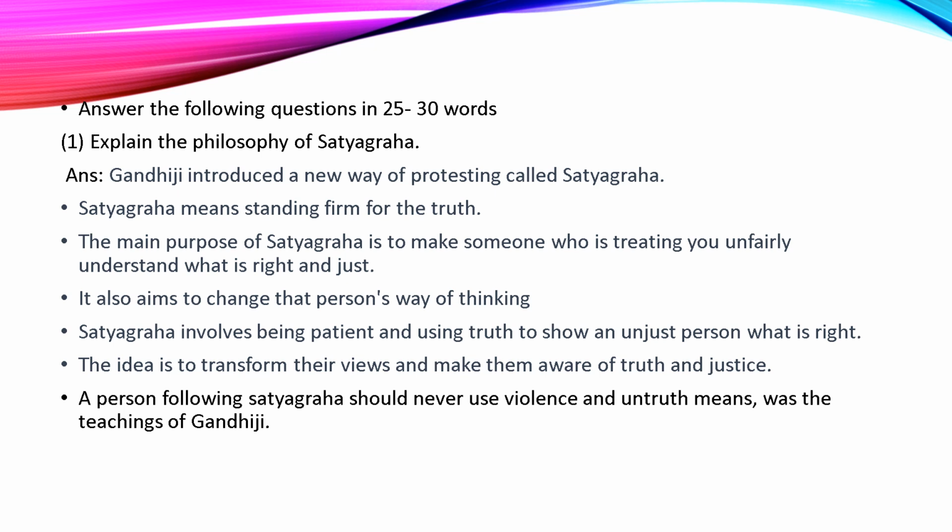Satyagraha involves being patient and using truth to show an unjust person what is right. The idea is to transform their views and make them aware of truth and justice. Through Satyagraha, Gandhiji wanted to change the views of the people who are treating others unfairly. A person following Satyagraha should never use violence and untruth means. These were the teachings of Mahatma Gandhiji.